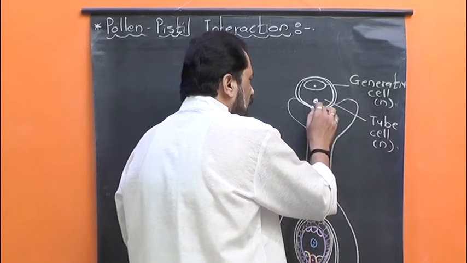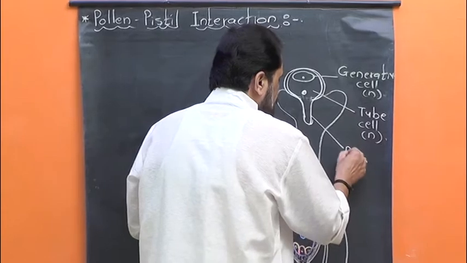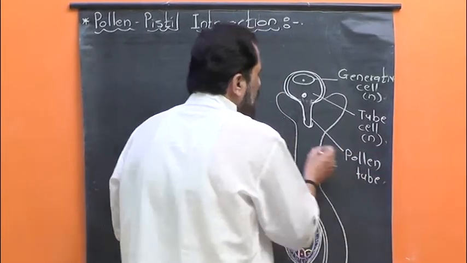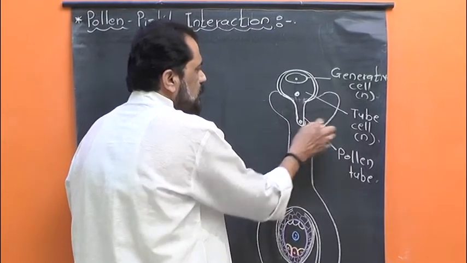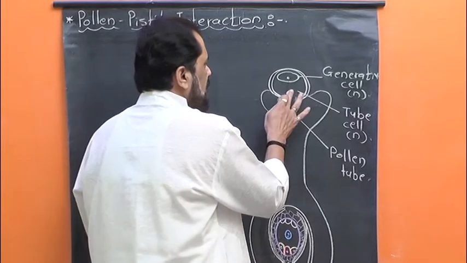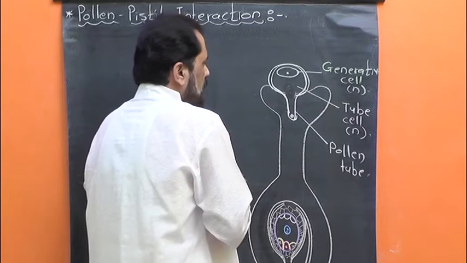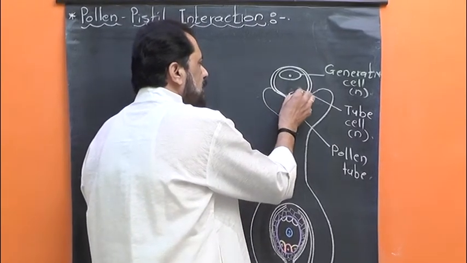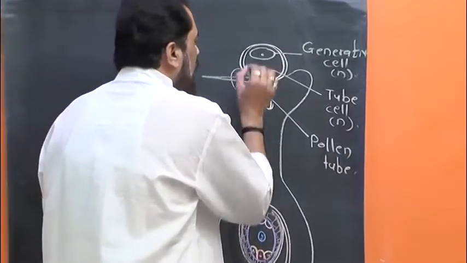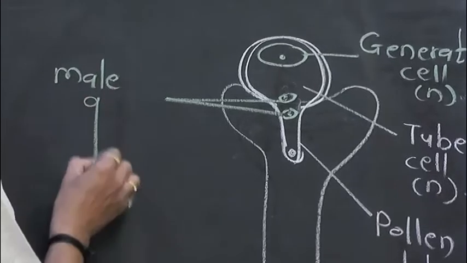In the form of a tube, it is known as pollen tube. Now this pollen tube carries the nucleus of tube cell at its distal end, and at the same time the generative cell now divides mitotically to form two small and haploid cells that are nothing but the male gametes.